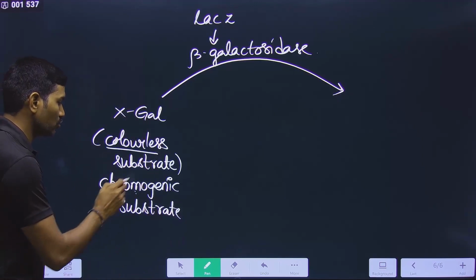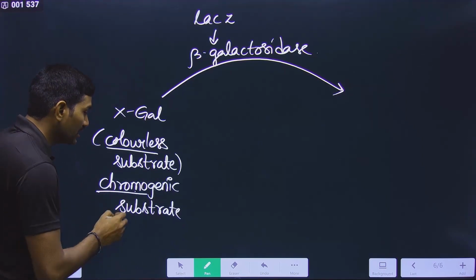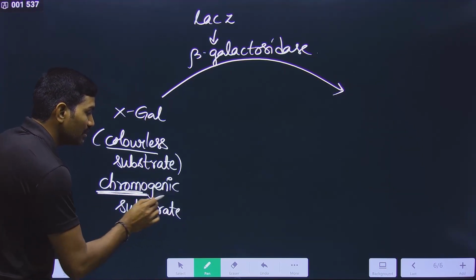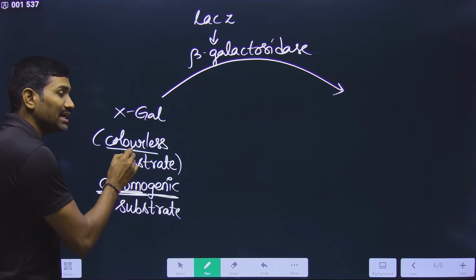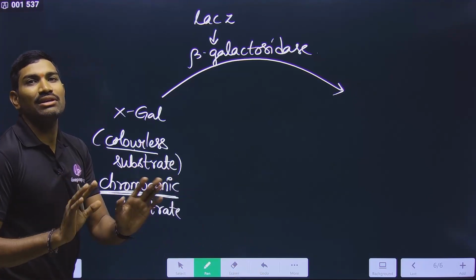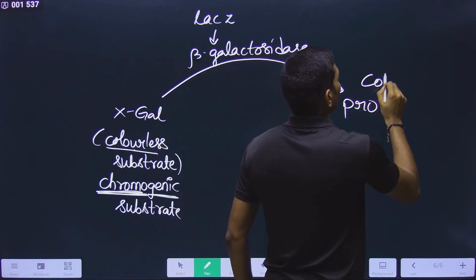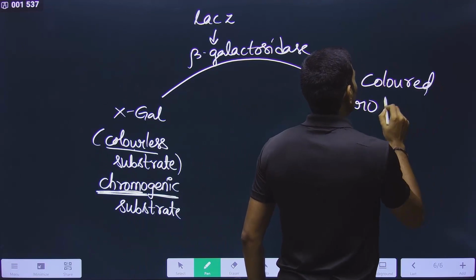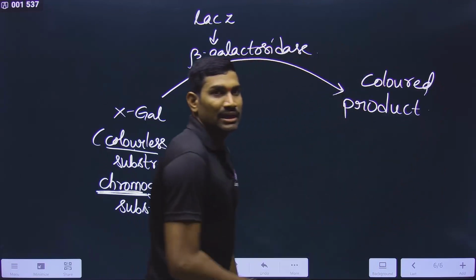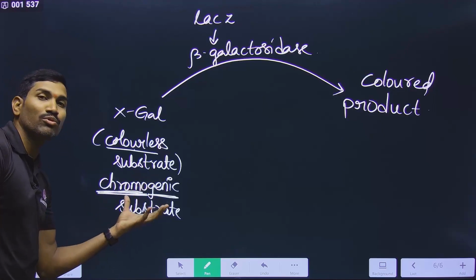I am saying colorless, but chroma means color, genic means producing. So this is a color-producing substrate. The substrate does not have color, but it is color producing because the product is a colored product. So that's why it is the chromogenic substrate.